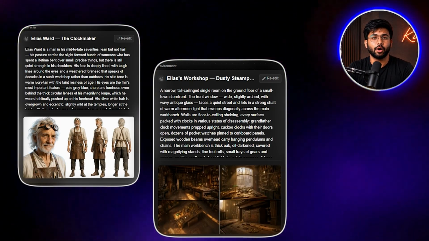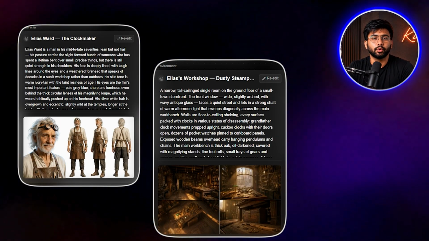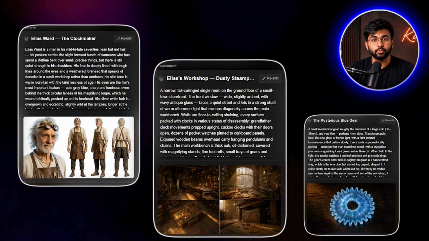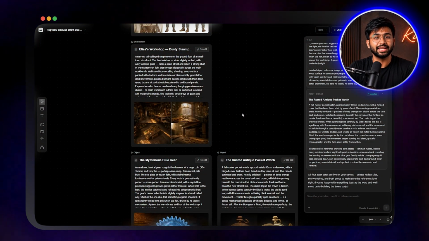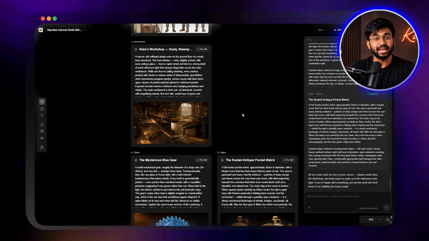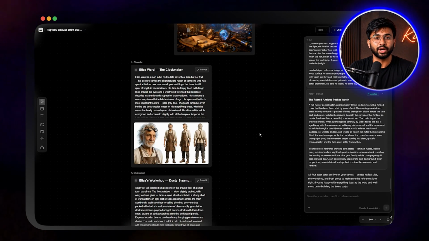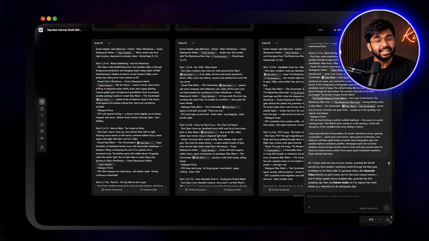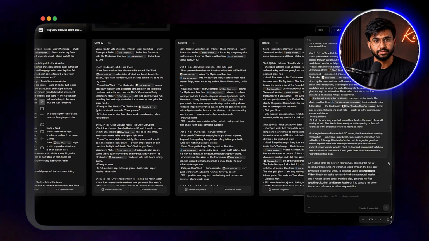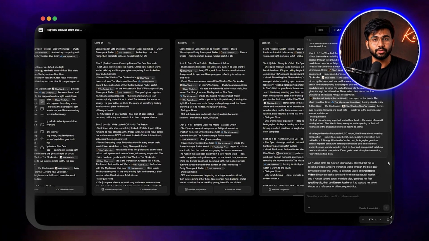An environment card for the steampunk workshop before transformation. Object cards for the rusted pocket watch and the glowing blue gear. Every asset generated, named, and sitting on the canvas like puzzle pieces ready to become a film. Now, when the AI generates any clip in this project, it is not guessing. It is referencing a visual rulebook we built before generation started.